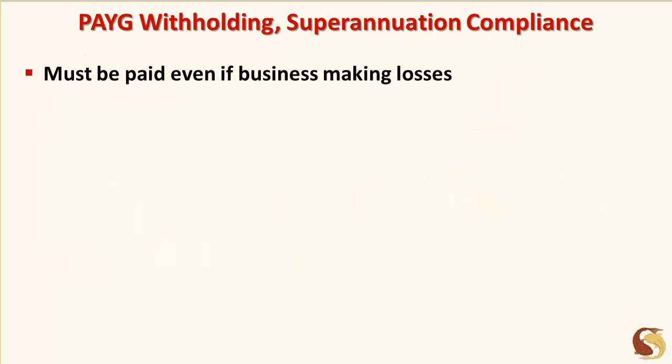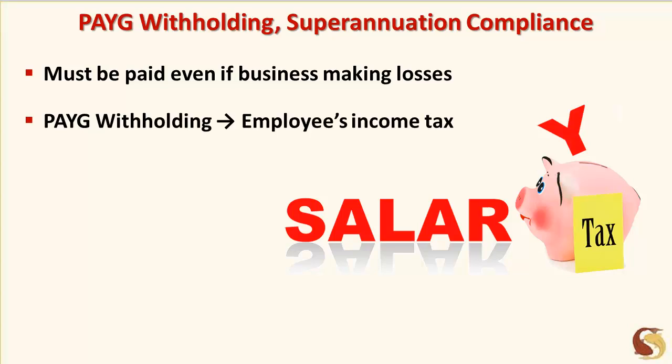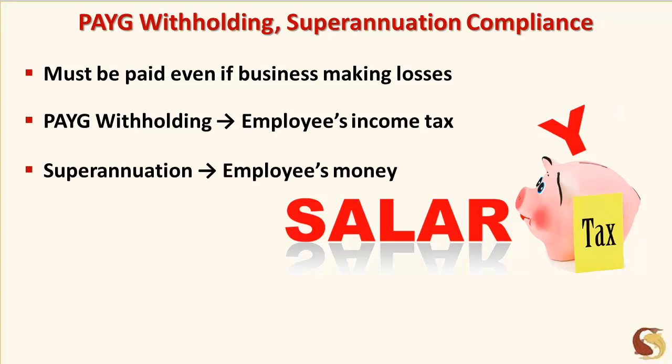Profitability is irrelevant when it comes to PAYG withholding tax and superannuation. PAYG withholding and superannuation have to be paid even if your business is making a loss. PAYG withholding is your employees' income tax payments. Your employees have the right to get tax credits against the income tax that was effectively paid by them via the withholding tax. Superannuation contributions are your employees' money.